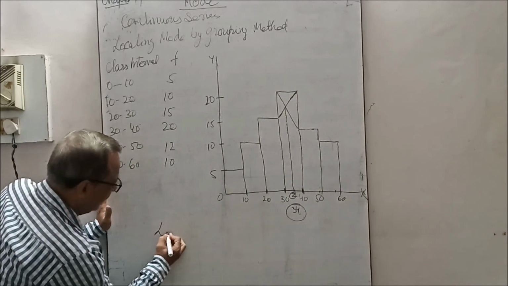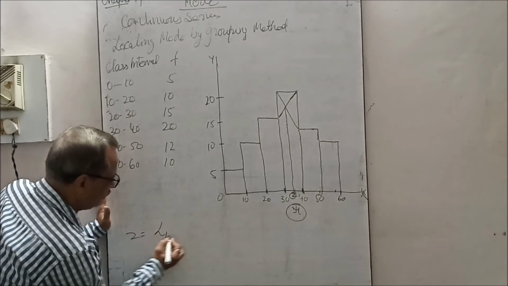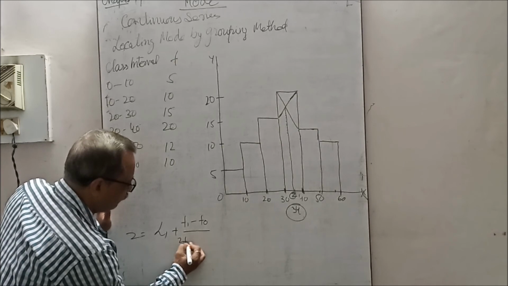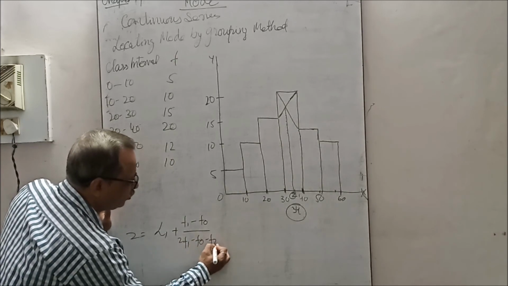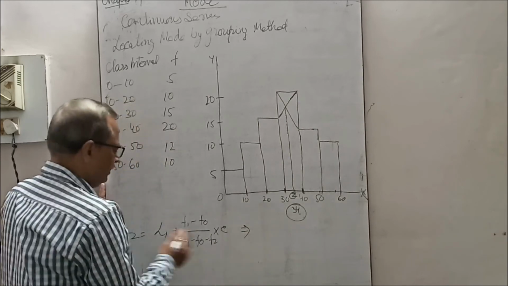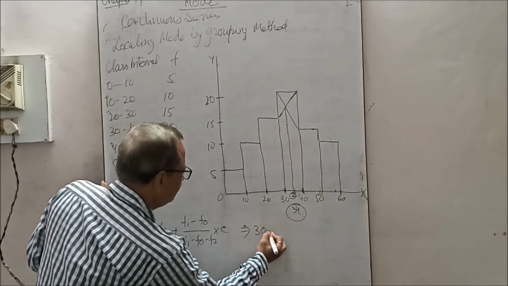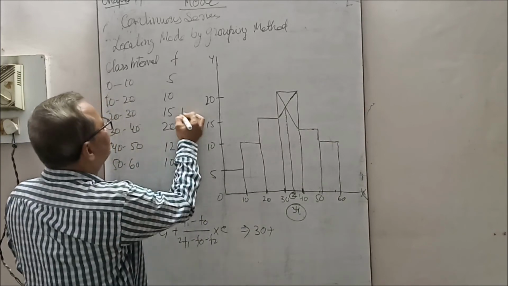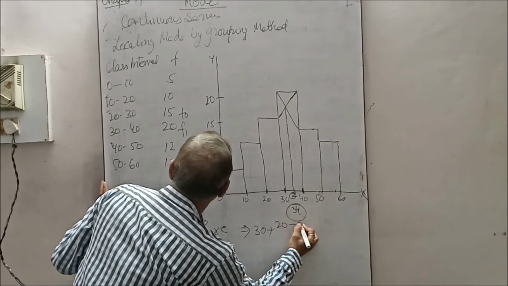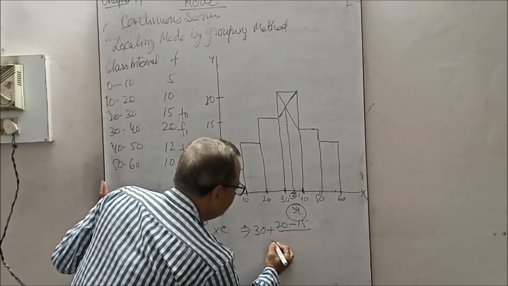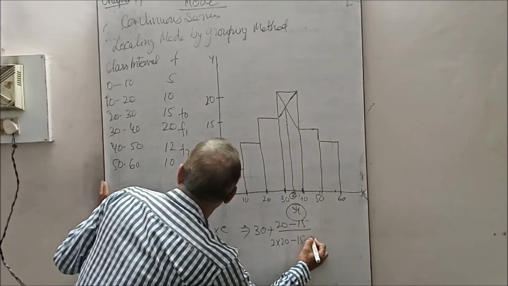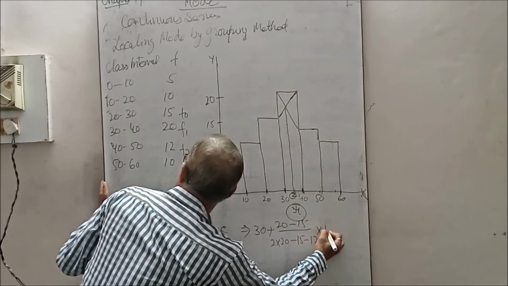See it, mode is equal to L1 plus (F1 minus F0) upon (2F1 minus F0 minus F2) into C. L1 is 30, plus 20 minus 15, upon 2 into 20 minus 15 minus 12, into 10.